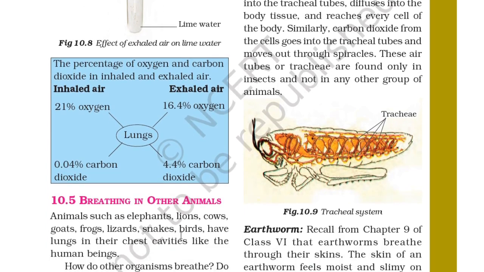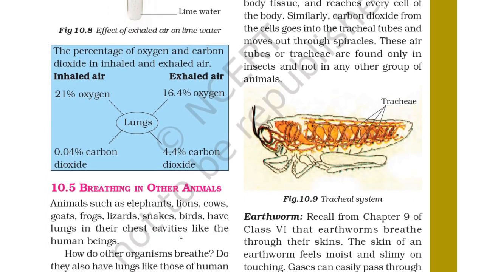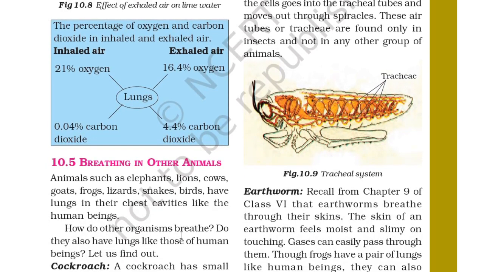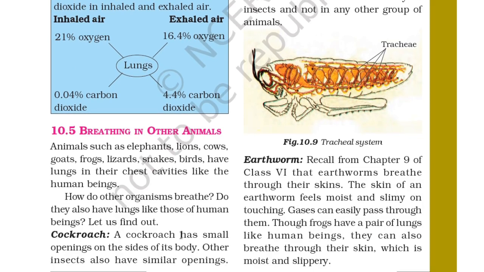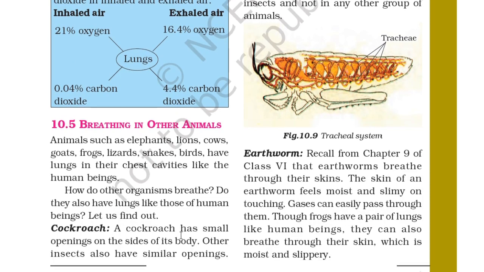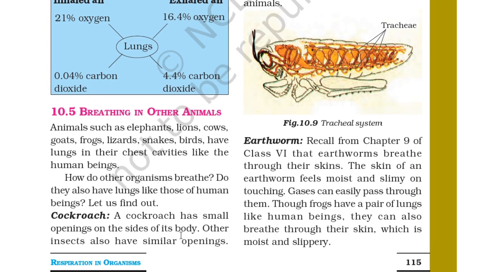In 10.5, breathing in other animals. Animals such as elephants, lions, cows, goats, frogs, lizards, snakes and birds have lungs in their chest cavity like human beings. How do other organisms breathe? Do they also have lungs like those of human beings? Let us know. A cockroach.